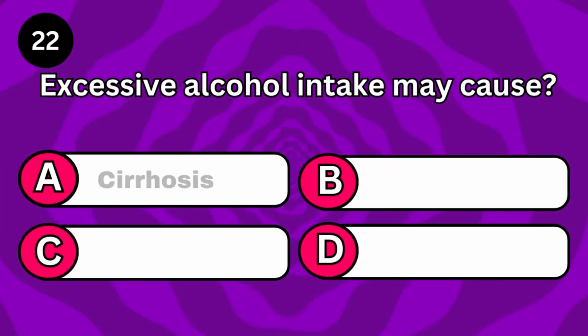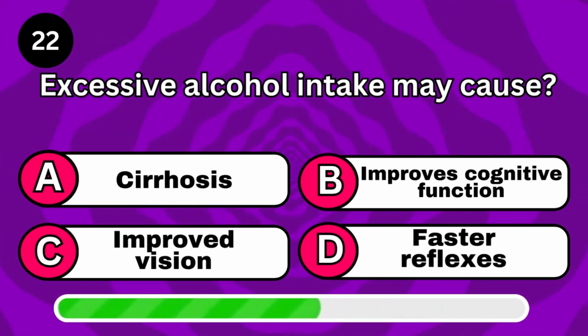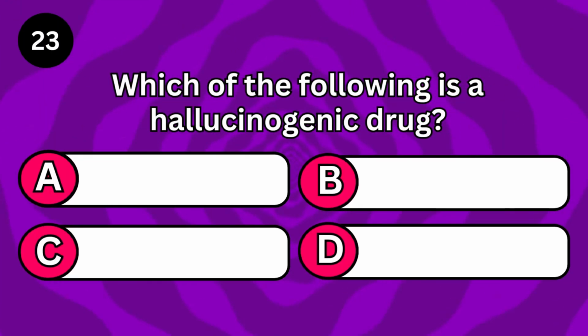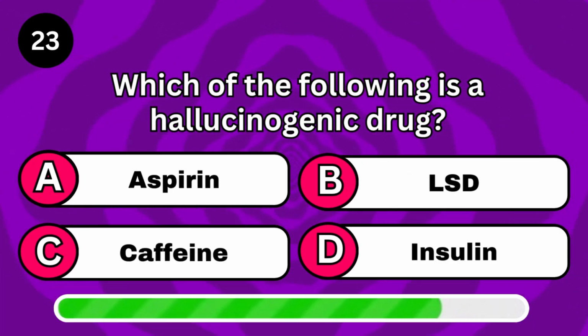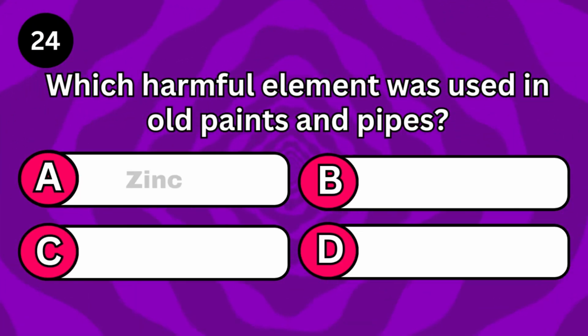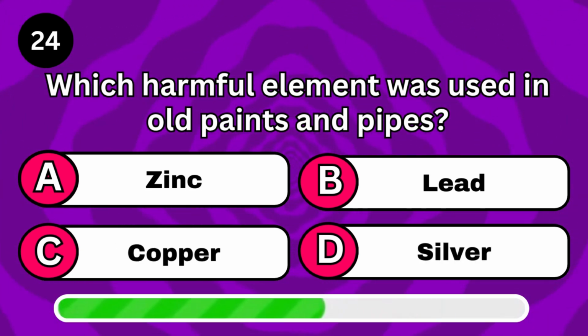Excessive alcohol intake may cause cirrhosis. Which of the following is a hallucinogenic drug? LSD. Which harmful element was used in old paints and pipes? Lead.